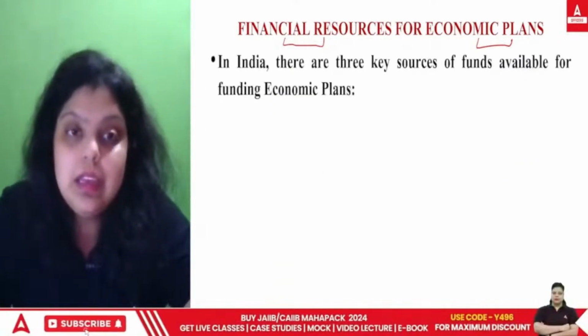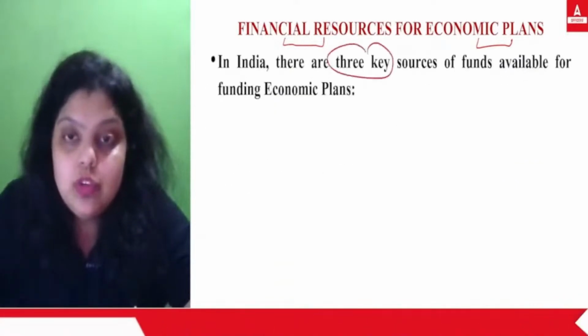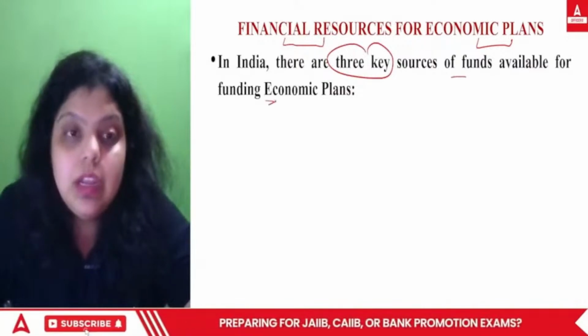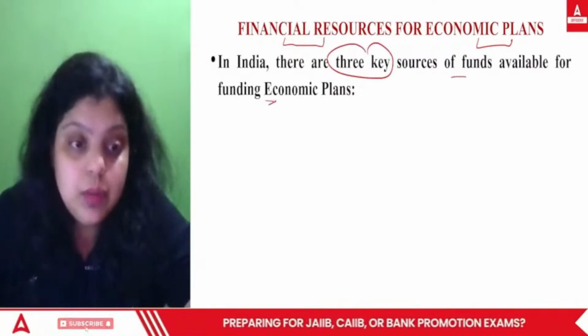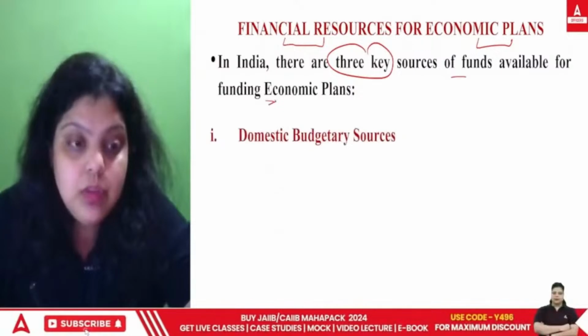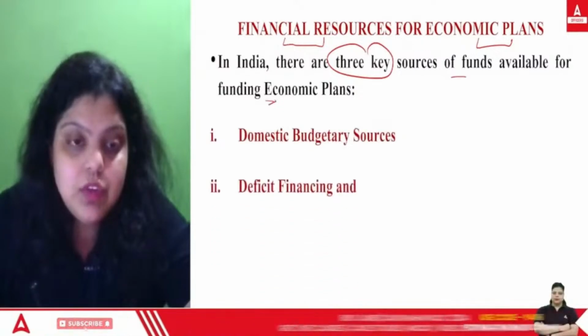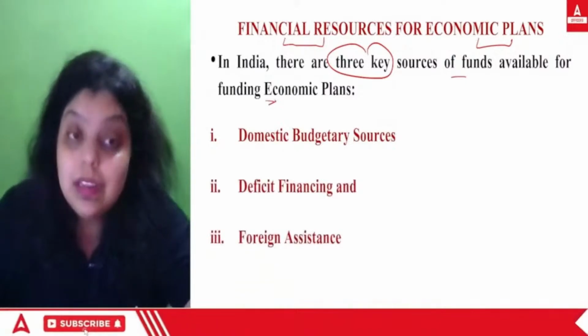So you can see in India there are 3 key sources of funds which are available to fund the economic plans of the country. First we have domestic budgetary sources, second we have deficit financing, third we have foreign assistance. What are these?